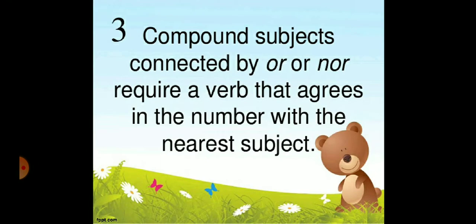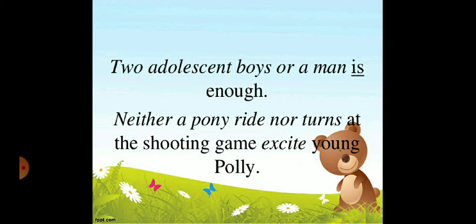Now rule number 3. Compound subjects connected by or, nor require a verb that agrees in number with the nearest subject. Compound subjects like or, nor. See the example: two adolescent boys or a man.